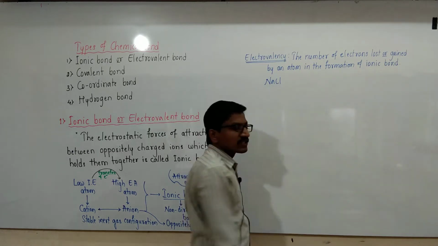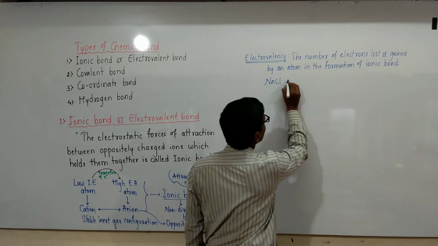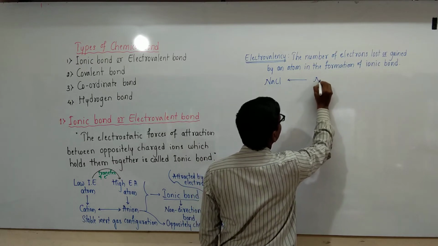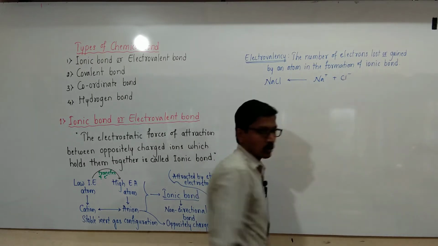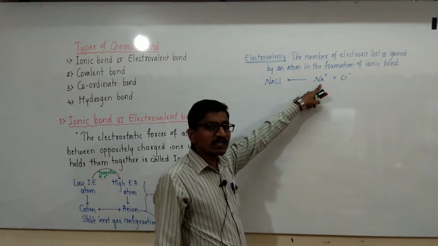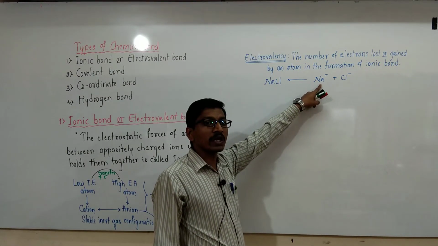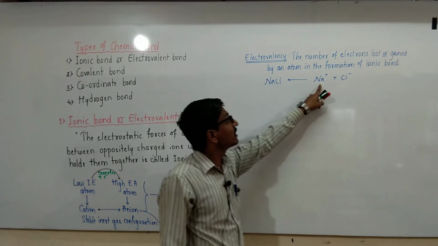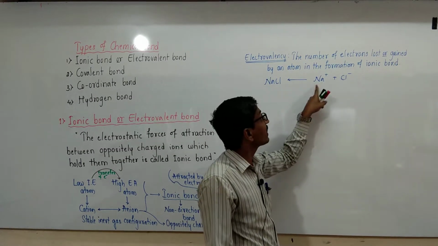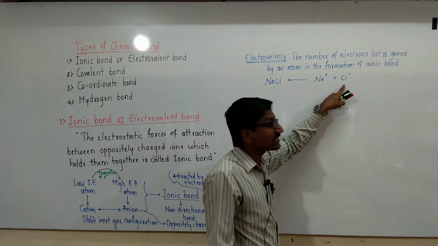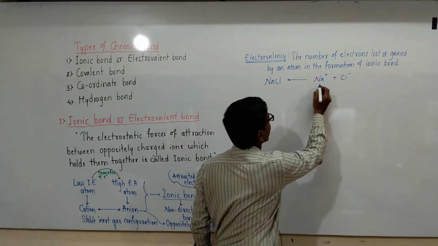The NaCl crystal is formed by Na+ and Cl- ions. Na+ means one electron is lost, and the lost electron was gained by Cl-, and the electrovalency of Na+ as well as Cl- is 1.